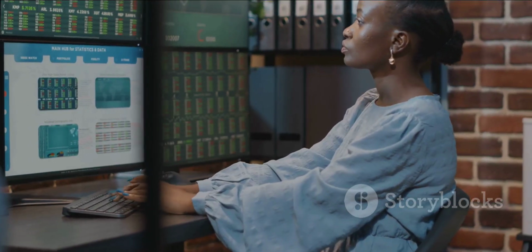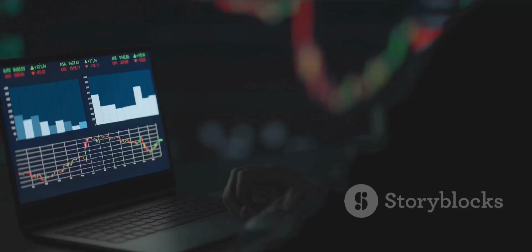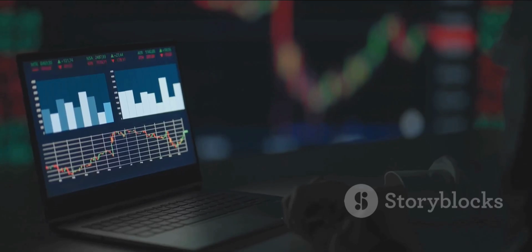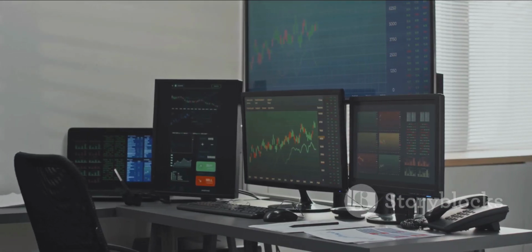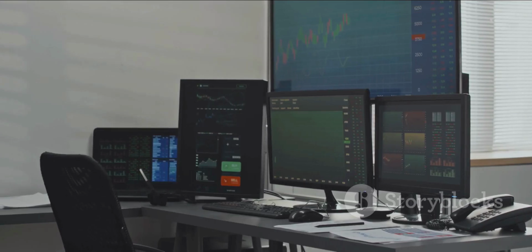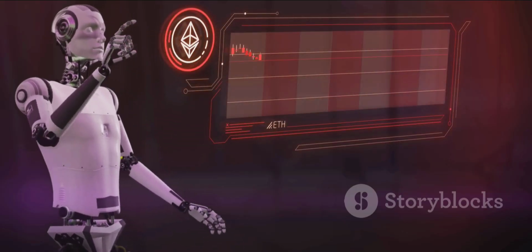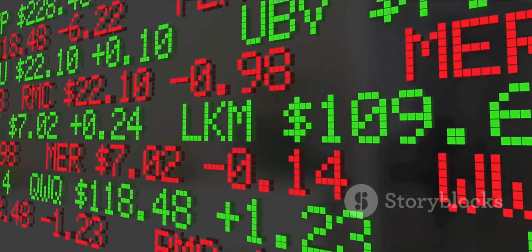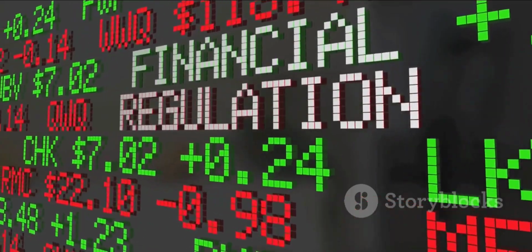But the reason for using a trading bot extends beyond just emotional discipline. These systems can monitor markets 24 hours a day, 7 days a week. That's just impossible for a human. They can analyze vast amounts of historical and real-time data in seconds. A bot can spot potential trading opportunities that a person might easily miss. Furthermore, they can execute trades almost instantly. This speed is crucial in volatile markets where prices can change in a fraction of a second.